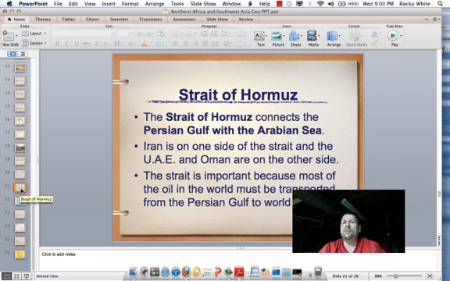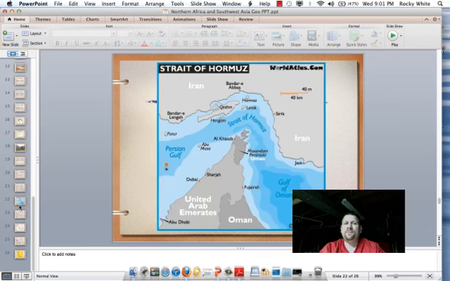The Strait of Hormuz connects the Persian Gulf with the Arabian Sea. We've also heard of the Persian Gulf. That is where the staging area was for many of our armed forces when we invaded Iraq. It is a very hotly contested piece of real estate. It's a very important waterway as 75% of the world's oil is transported from the Persian Gulf to the world market through the Strait of Hormuz.